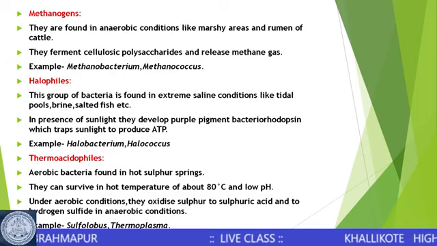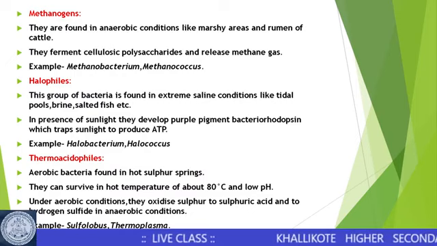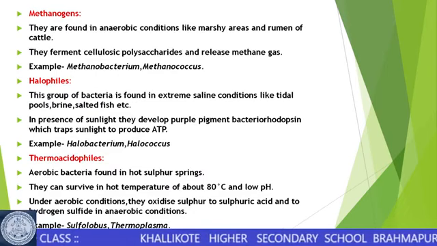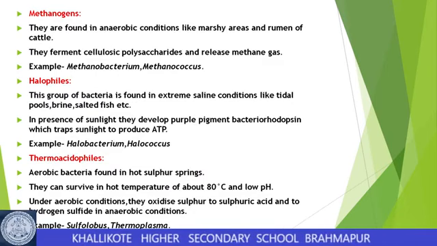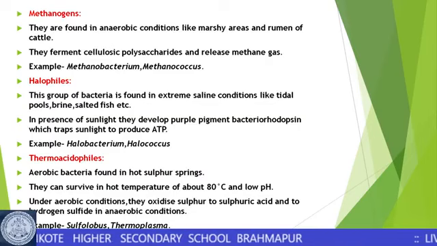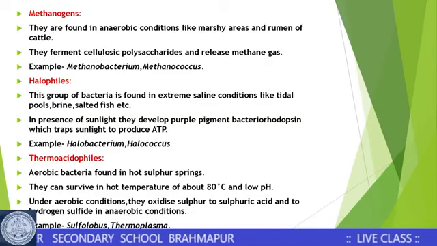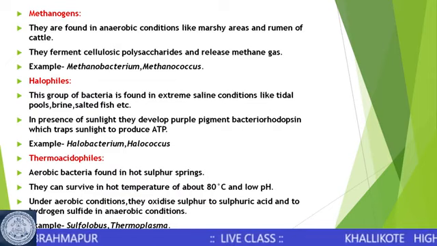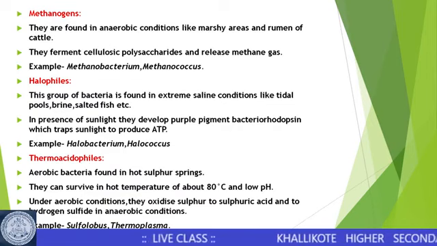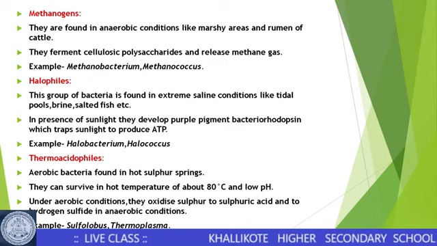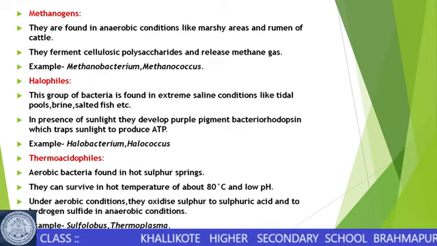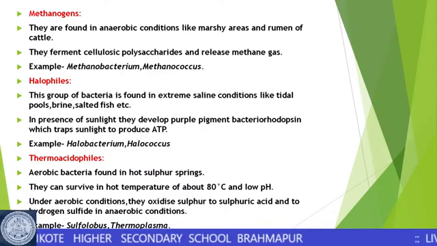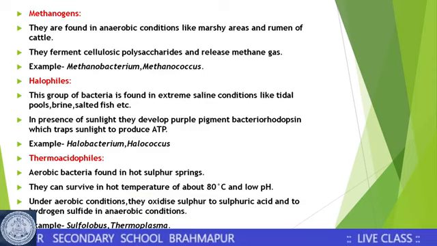Any plant material containing cellulosic polysaccharide will be fermented by these methanogenic bacteria in the absence of oxygen to release methane gas, small amounts of carbon dioxide, and also hydrogen sulfide. So the fermentation of these cellulosic polysaccharides occurs with the help of the methanogens. Examples of methanogenic bacteria are Methanobacterium and Methanococcus.